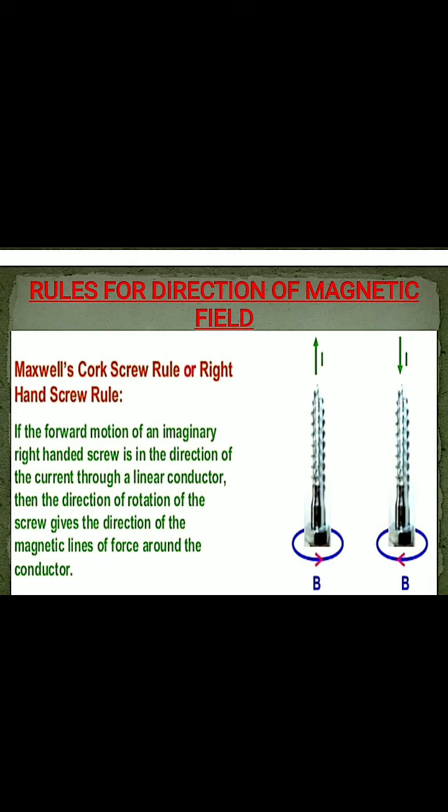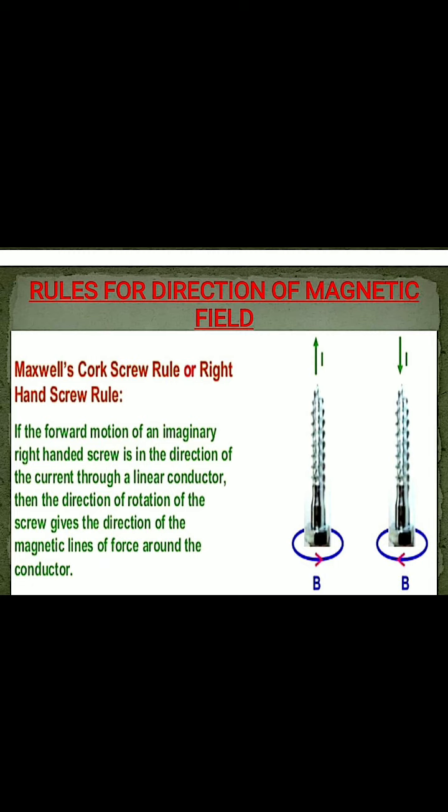or right hand corkscrew rule, right hand screw rule. That means with the help of our right hand, if we move the screw, the direction in which it moves is the direction of the magnetic field. If the forward motion of an imaginary right-handed screw is in the direction of current through a linear conductor, then the direction of rotation of the screw gives us the direction of the magnetic lines of force around the conductor.